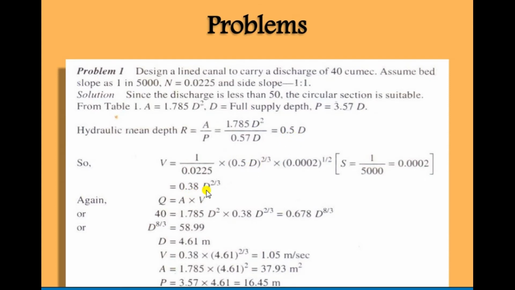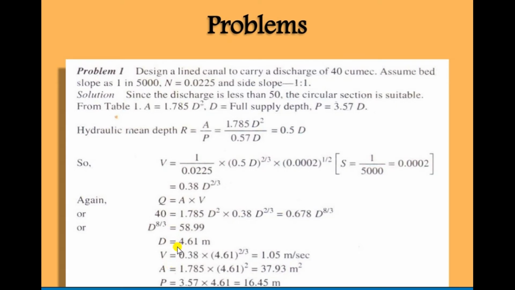Now we can get the equation 0.38 d raised to 2 by 3. We have available discharge. Q is equal to A into V. So Q value is available here. Put the value of A, 1.785 d square, into V equal to 0.38 d raised to 2 by 3, and after that we can get the value of d raised to 8 by 3.